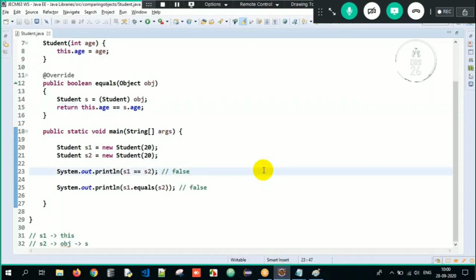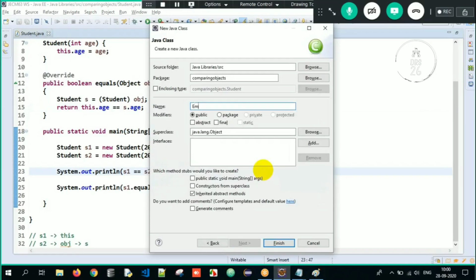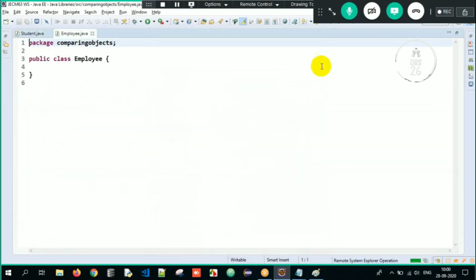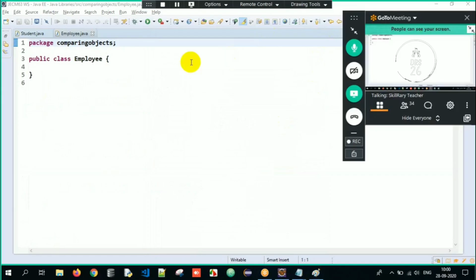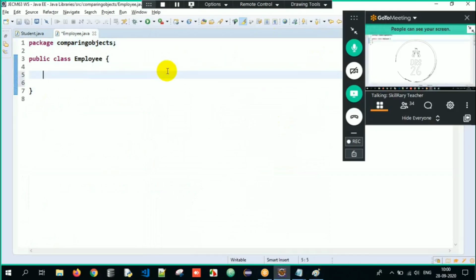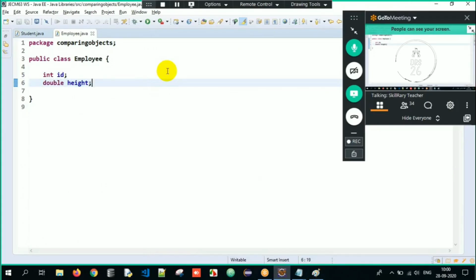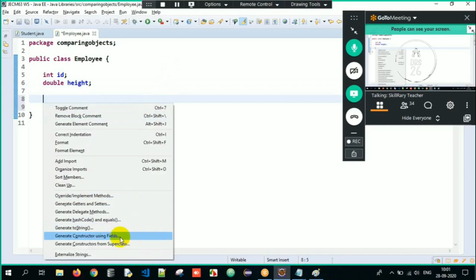Okay, so now Ctrl+N. I will create a class called Employee. Here each and every employee will have an ID and each and every employee will have a height. Correct? Now I'm just doing it for our understanding. Every employee will have a property called ID and another property called height, and their respective data types are int and double. So now I want to initialize them with the help of a constructor. Alt+Shift+S is the shortcut key, and Generate Constructor using Fields.